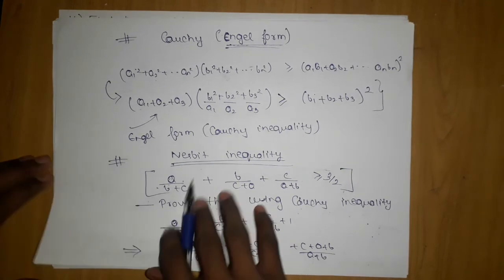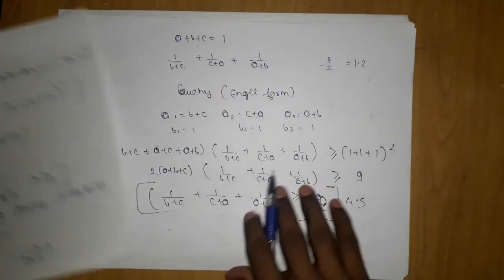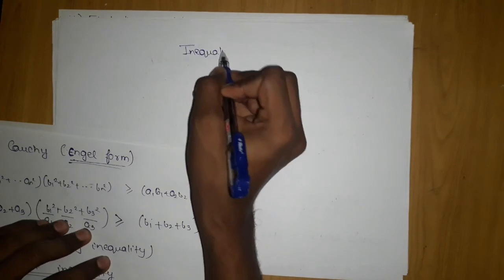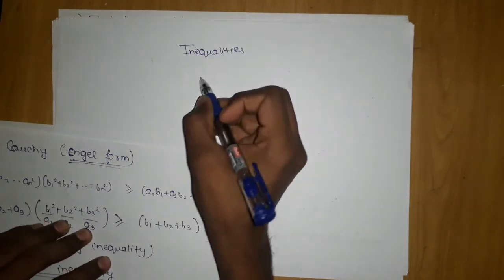Now, the most important thing which I was telling in the end, I'm going to tell you. In the inequalities section, this is the last video of inequalities.